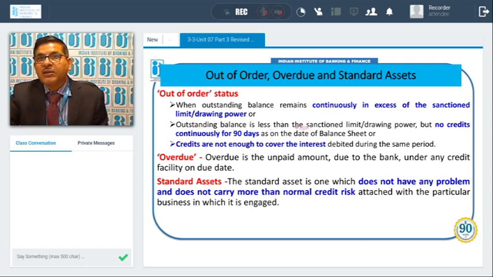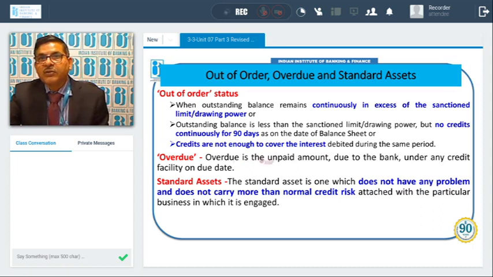Or, though outstanding balance is below the limit, but no credit continuously for 90 days in the account, then also the account will be called out of order. Credits are not enough to cover the interest: though there are credits in the account, but interest debit is more than the credit, then also such account will be called out of order.